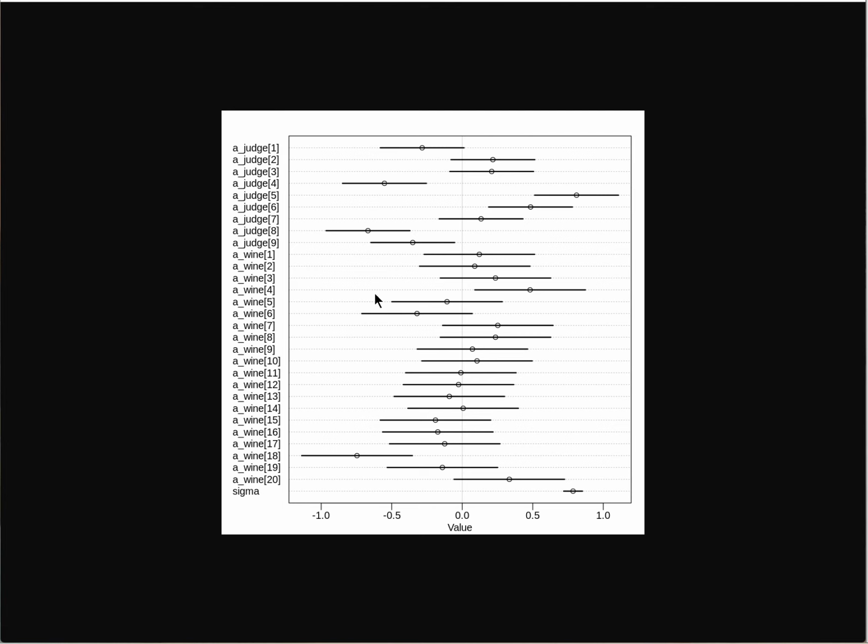Then if we go down here to the wines, most of the wines are middling to fair, and there are a few maybe exceptional ones. It seems like wine 18 is not doing great across all of its judgments from all of the judges. And then we see maybe a couple of good ones. Maybe wine 4 and wine 20 are doing well, generally being judged favorably.